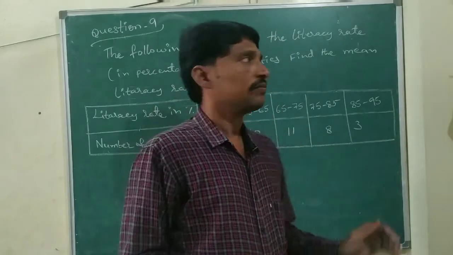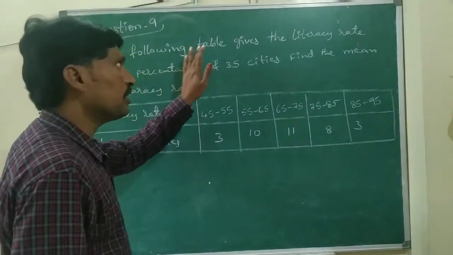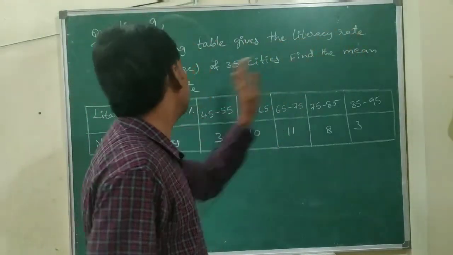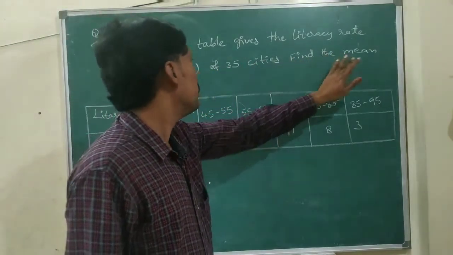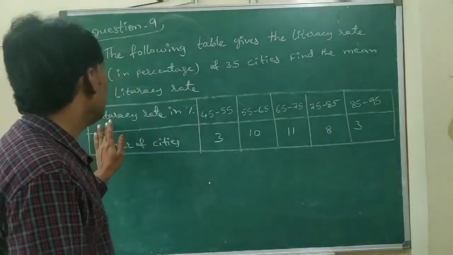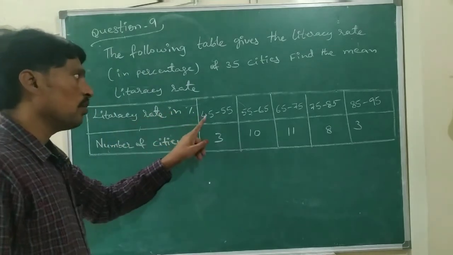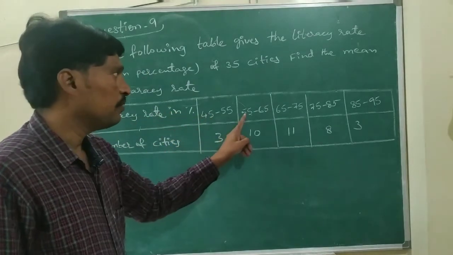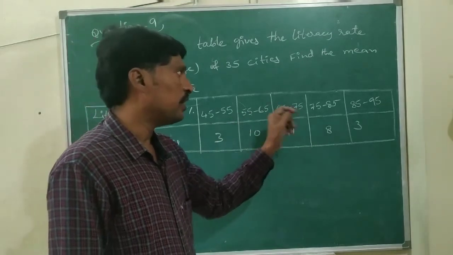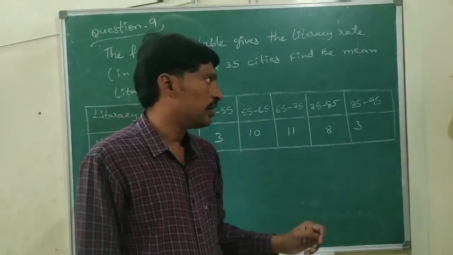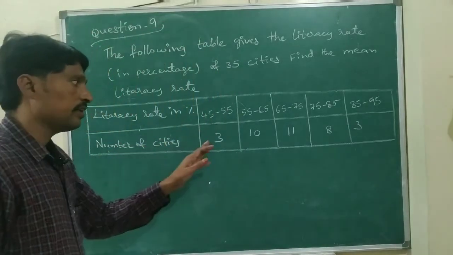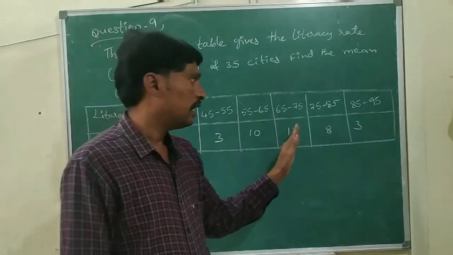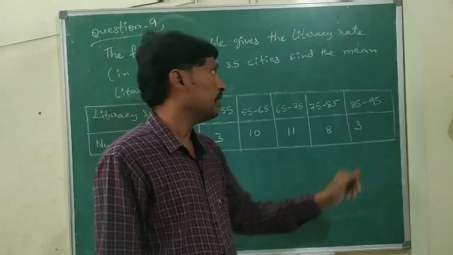The given problem is: the following table gives the literacy rate in percentage of 35 cities. Find the mean literacy rate. Literacy rate in percentage: 45 to 55, 55 to 65, 65 to 75, 75 to 85, 85 to 95. Number of cities: 3, 10, 11, 8, 3.